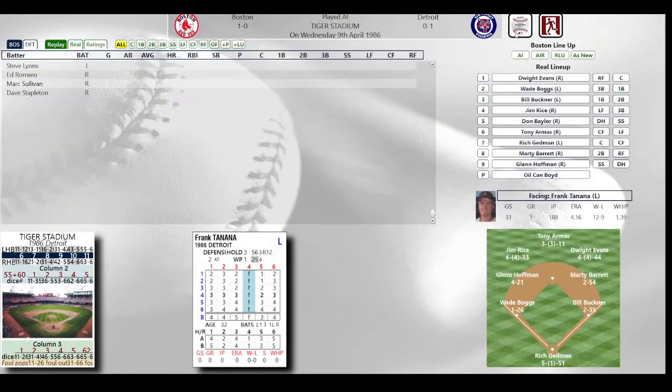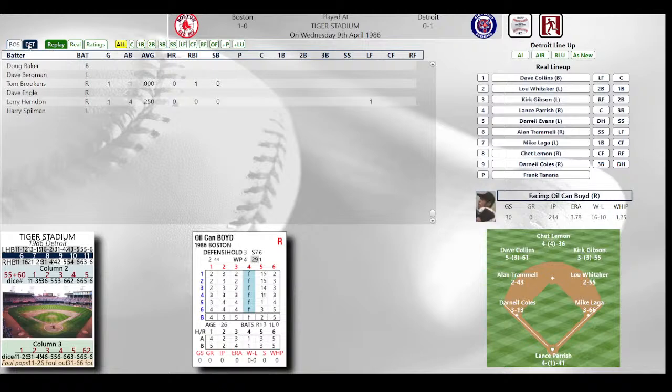Let's play some ball. As play lineup, so the Red Sox going with Evans, Boggs, Buckner, Rice, Baylor, Armas, Gedman, Barrett, and Hoppins. The same exact opening day lineup that they had. So we'll watch for that. And then the Tigers will go with Dave Collins, Lou Whitaker, Gibson, Parrish, Darrell Evans, Trammell, Mike Laga at first base. That's a change from yesterday. It's Chet Lemon and Darnell Coles. So the same lineups, with Mike Laga at first base. And of course, it'll be Oil Can Boyd against Frank Tanana for the Tigers. So let's play some baseball.